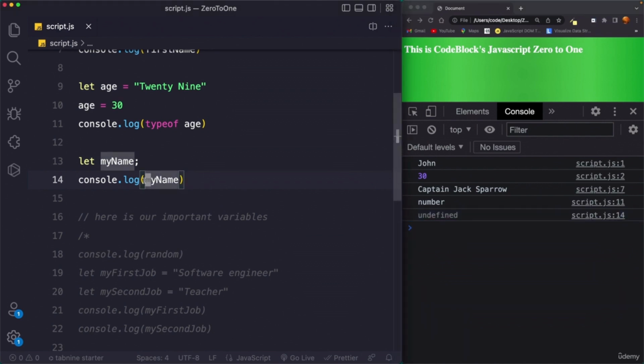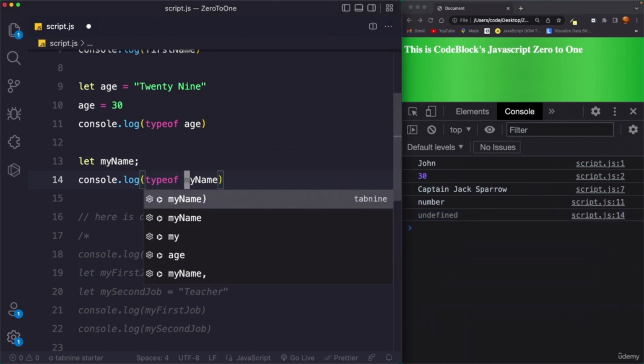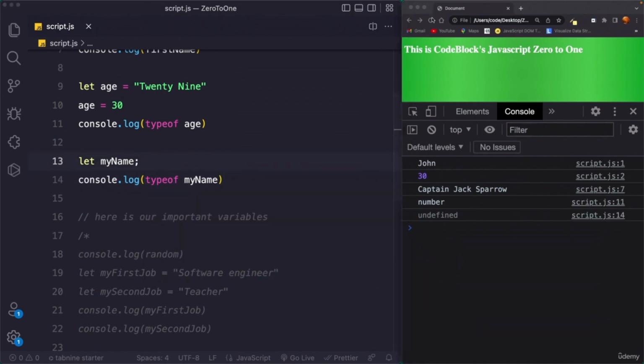So let me quickly prove it. If I say typeof myName, reload the browser, you can see it says undefined. Now this maybe sounds a bit confusing, but it's really not. So simply put, undefined is both the value and the type of the value.